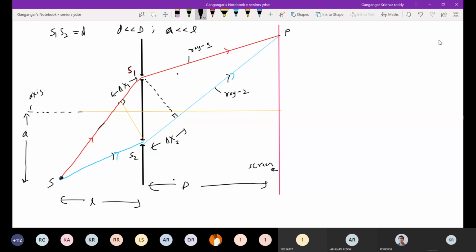We have to calculate this delta x1 and delta x2. The net path difference is what? Shall I add up both or shall I take the difference? I have to take the difference: delta x2 minus delta x1. How to calculate delta x1, delta x2? From the mathematics we already know, this is theta and this distance is d.